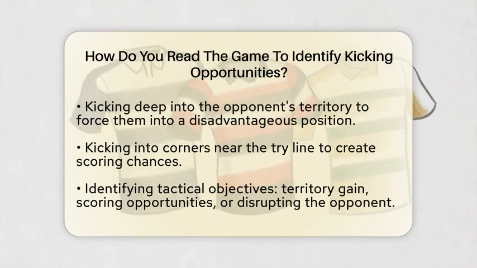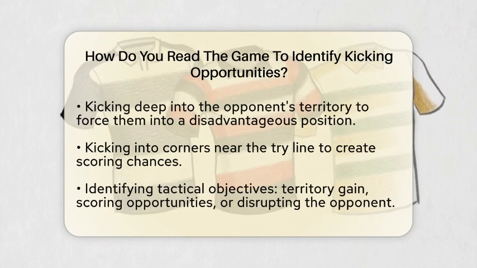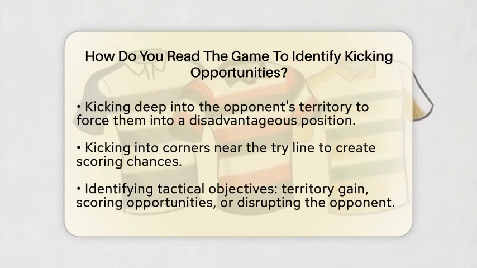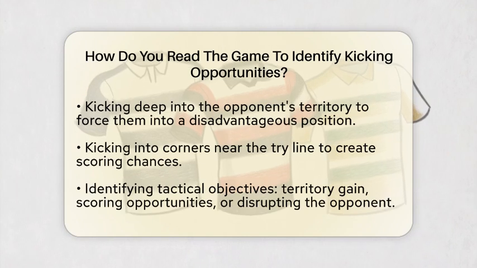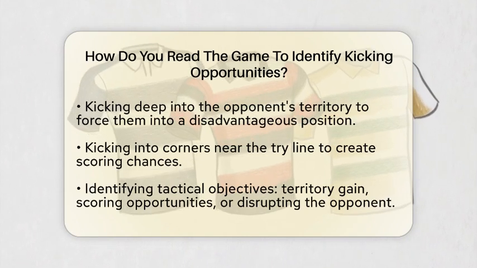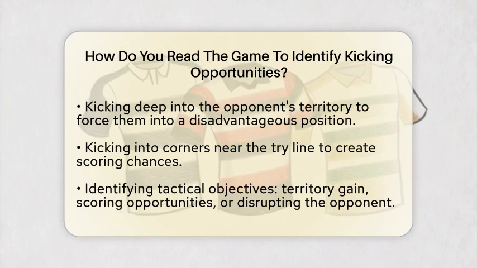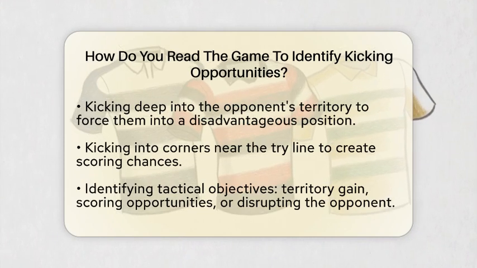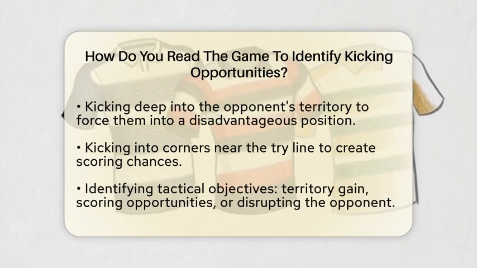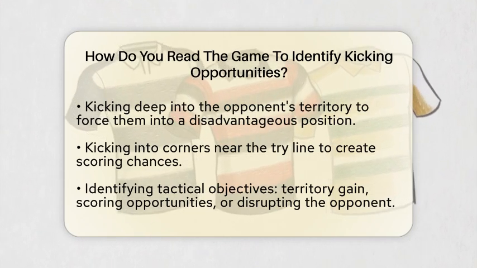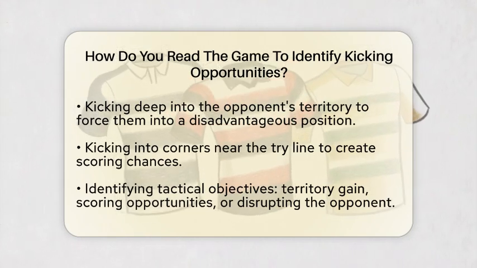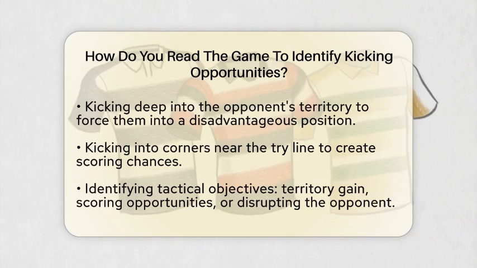Now identify your tactical objectives. Are you kicking for territory, to create scoring opportunities, or to disrupt the opponent's rhythm? Kicking for territory means pushing the ball into space or out of bounds to gain ground. Kicking for scoring could involve grubber kicks through defensive lines or crossfield kicks to wingers. Disruption kicks, like high balls, can put pressure on the opposition and increase the chance of mistakes.